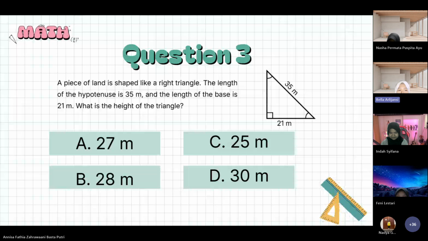Question 3. A piece of land is shaped like a right triangle. The length of the hypotenuse is 35 meters and the length of the base is 21 meters. What is the height of the triangle?